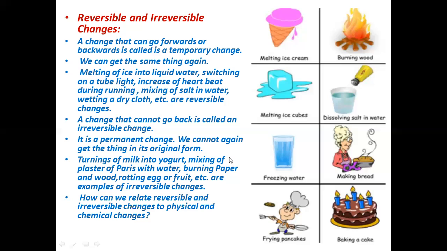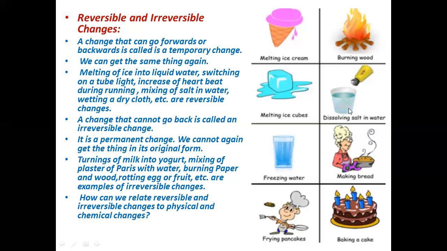Some of the examples of reversible and irreversible changes are here: melting of ice cream. When we keep it back in the freezer, it will again convert into the frozen form. Burning of wood is a chemical change, or irreversible, because the wood will turn into ash, carbon dioxide gas, and heat will evolve, and we cannot convert the ash back into wood. Melting of ice is a physical change because by keeping the ice in the refrigerator or fridge, you convert it back into ice.